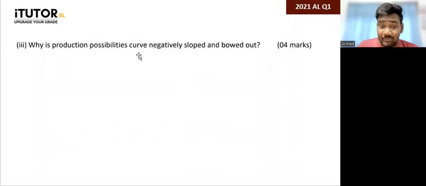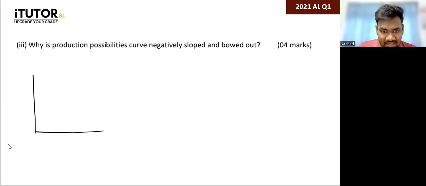Why is the production possibility curve negatively sloped and bowed outward? Now, bowed outward part, you all know. That is because it is depicting increasing opportunity cost. But why is the PPC negatively sloped, guys? Why? Now, why can't the PPC be like this? Why can't you have a PPC like this?